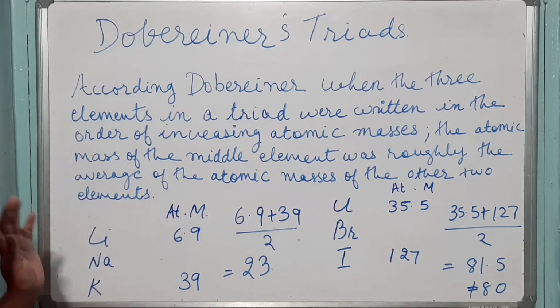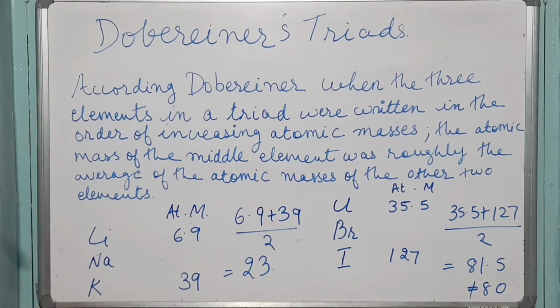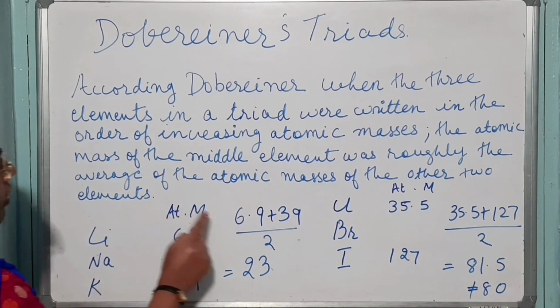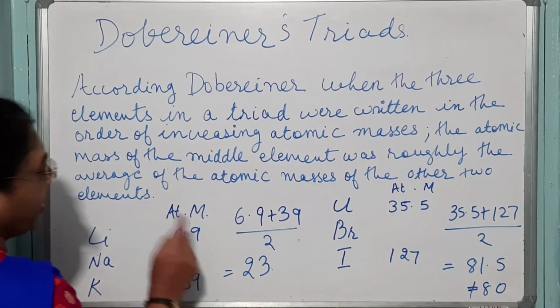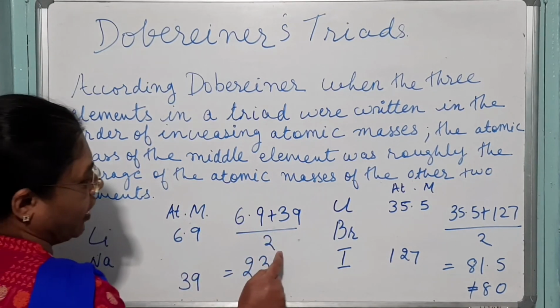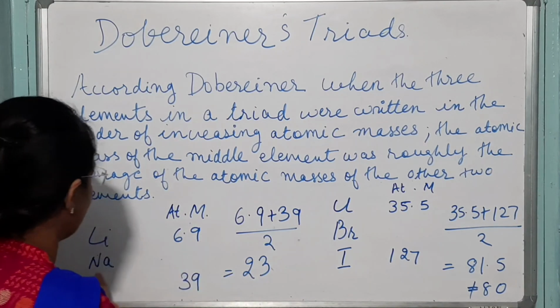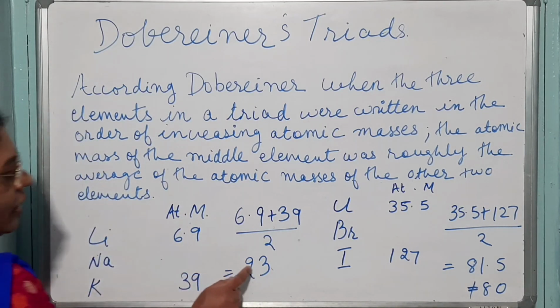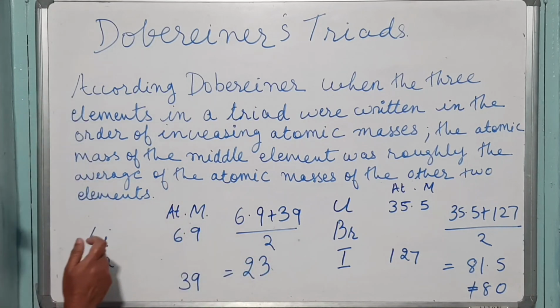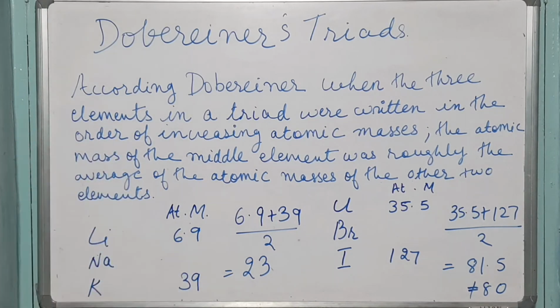We have understood this principle with the help of examples. We took lithium, sodium and potassium. The atomic mass of lithium is 6.9 and potassium is 39. When we take the average, we get 23, and you all know that the atomic mass of sodium is 23. So lithium, sodium and potassium is one of the triads suggested by Dobereiner.